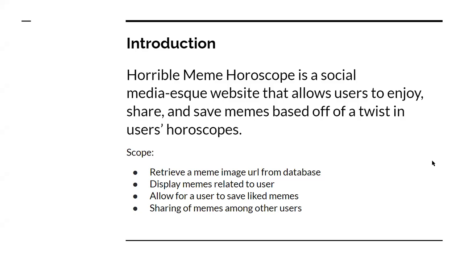Horrible Meme Horoscope is a social media-esque type of website that we wanted to allow users to enjoy, share, and save memes based off of a twist. And the twist is the user's horoscopes. So our project scope is to actually retrieve a meme URL from our database and display that to the front end. And we also wanted to allow for users to save any liked memes to a list that they can later on look at. And we also wanted to allow users to share memes among other users.